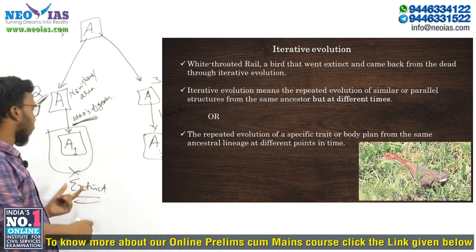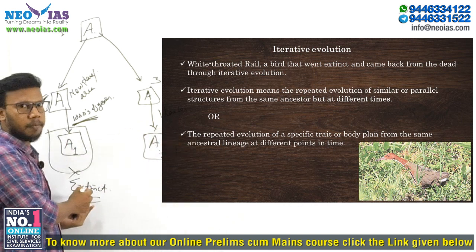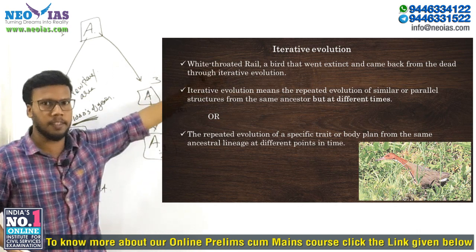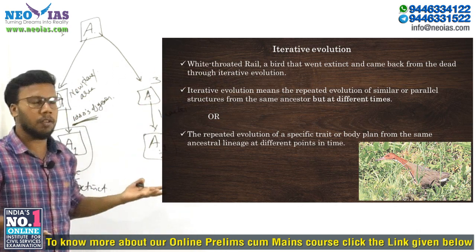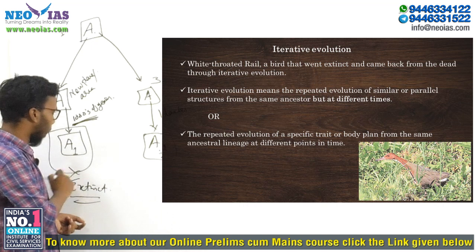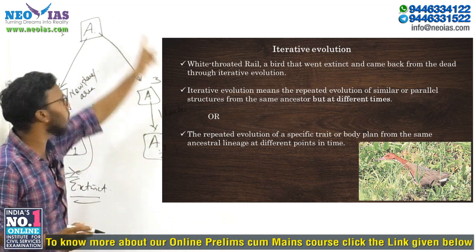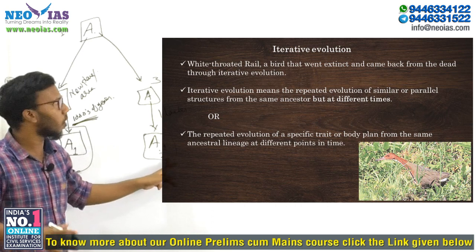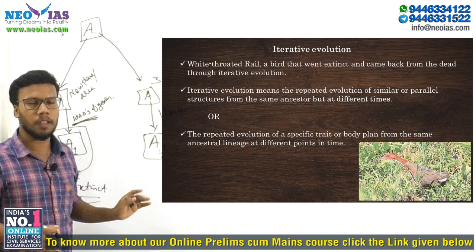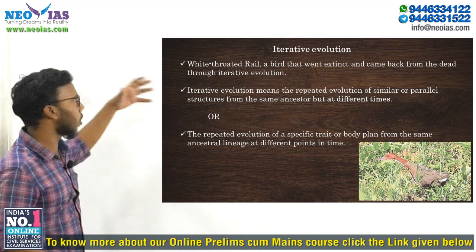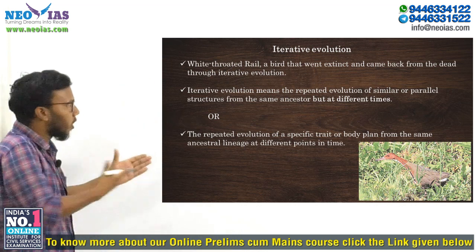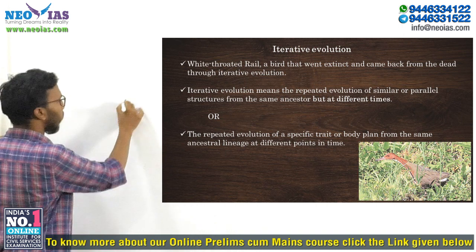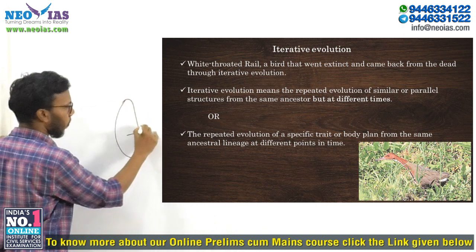Now in this case A1 went extinct. That means in the case of the white-throated rail, once it was extinct, that is not a criterion. It can be here itself, and then in another form A1 may develop like this also. That is called iterative evolution. Now, with the example of this white-throated rail, I will explain this iterative evolution. This white-throated rail was indigenous to Madagascar.